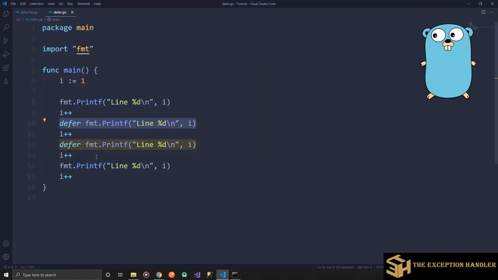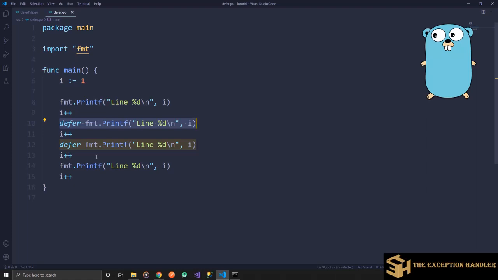This is good because at times when you open multiple connections, let's say you open a file, from the file you read another file name and then you open that file, so you have a chain of things that gets opened up.